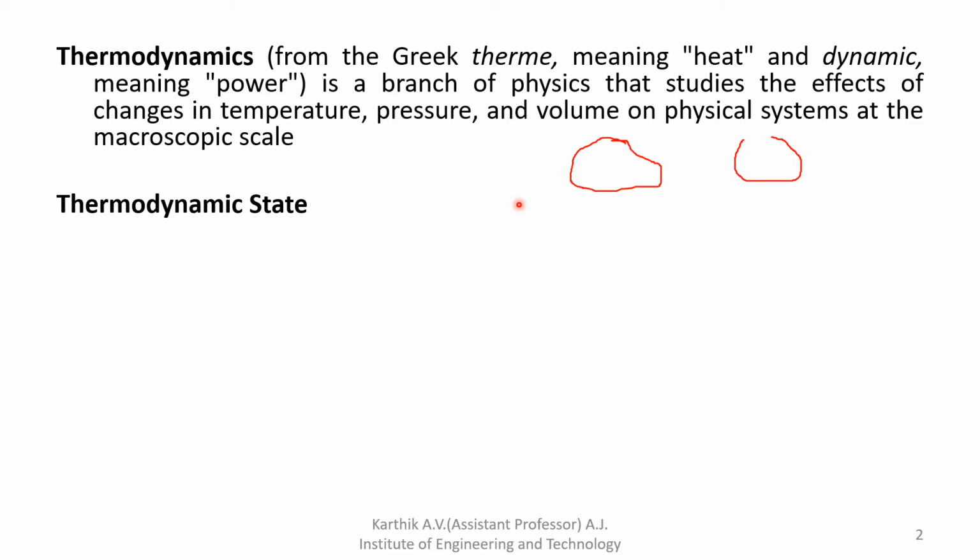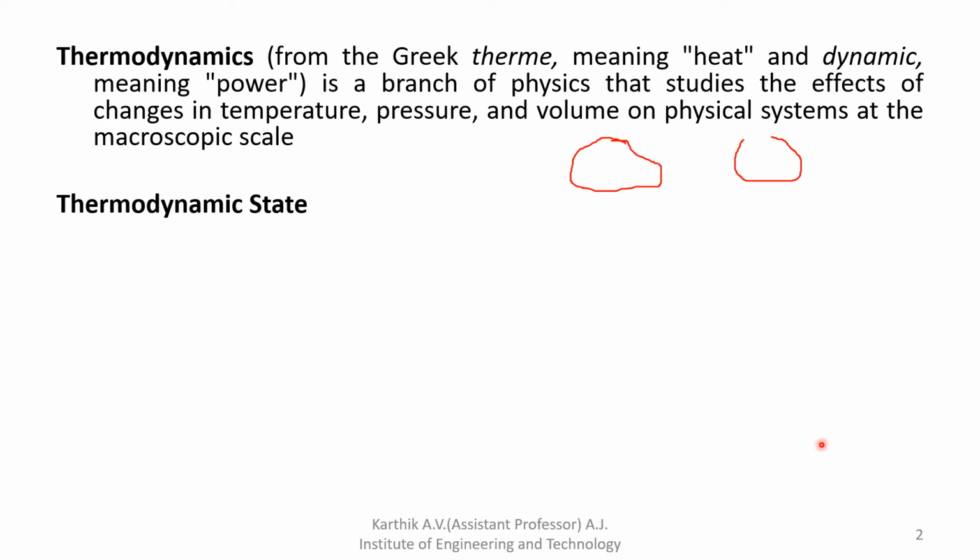So the bigger, elder boy's weight is very high compared to the younger boy. Like that, it depends on the size of the system. If it is elder, the mass is higher. If it is younger, the mass is less. So that is nothing but extensive property of a system. Understood? So intensive property is independent of the size of the system. Extensive property is dependent on the size of the system.